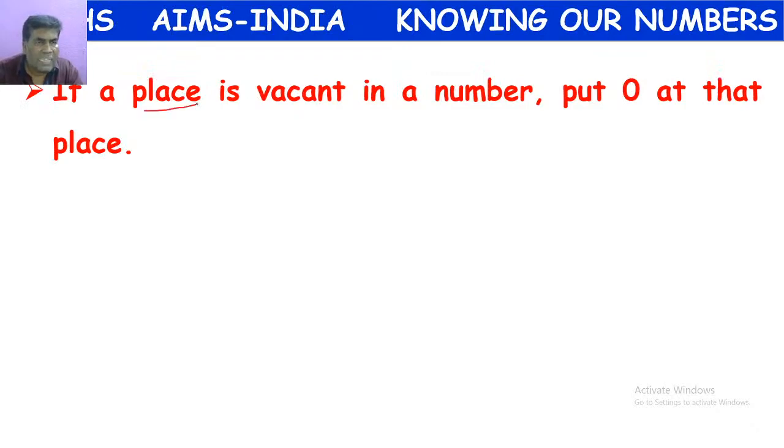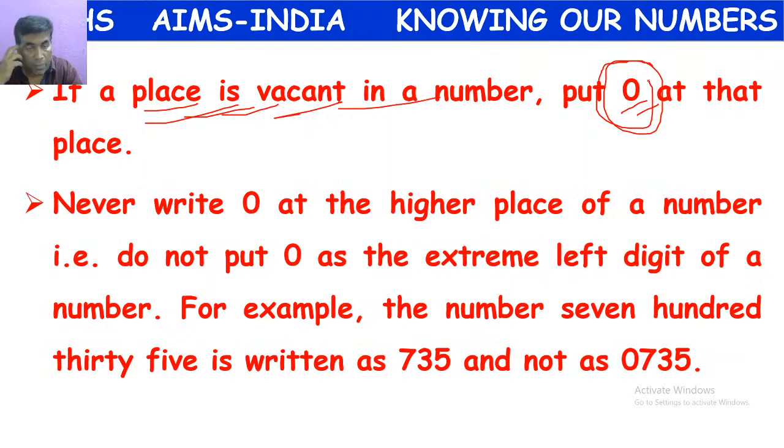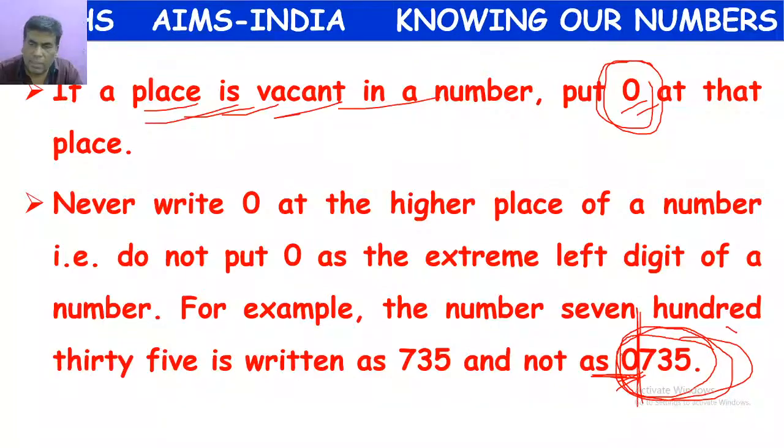If a place is vacant in a number, we will keep 0 at that place. But we should not keep 0 at the extreme left. Suppose I have the number 0735. Can we keep 0 at the extreme left position? We should not, because this 0 will not have any value. So this number can be represented as 735.